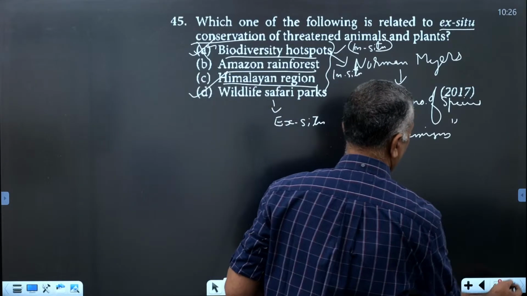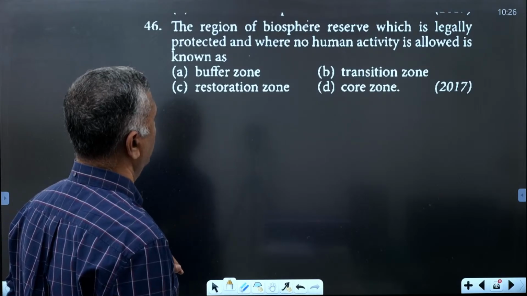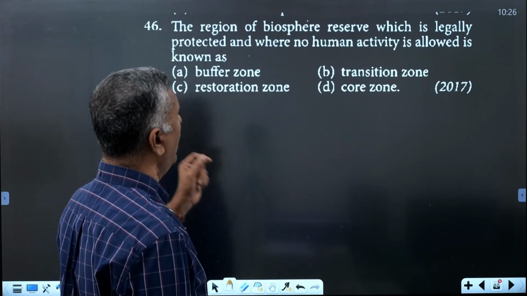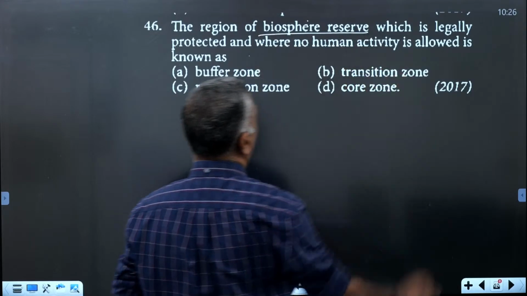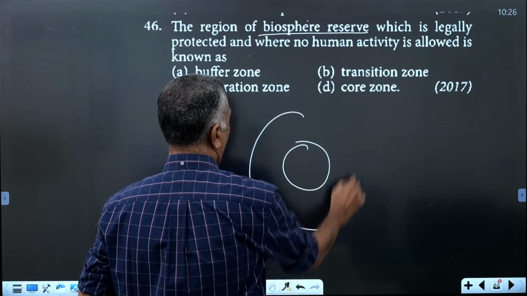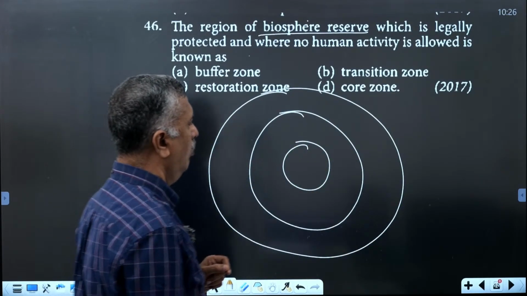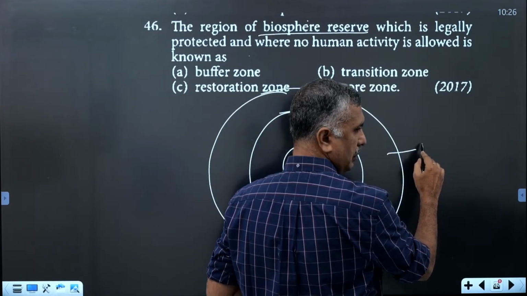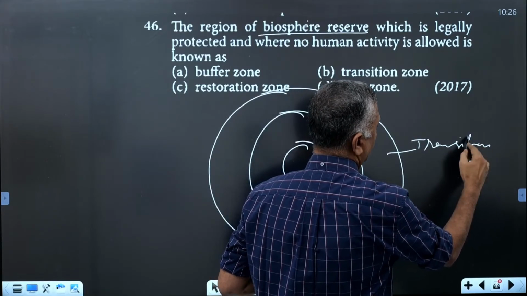Next one. The region of a biosphere reserve which is legally protected and where no human activity is allowed is known as what? The biosphere reserve has three regions. The outermost region is called the transition zone.